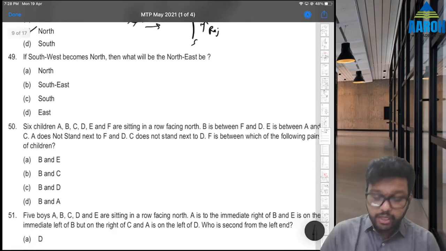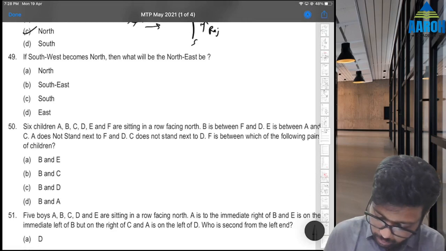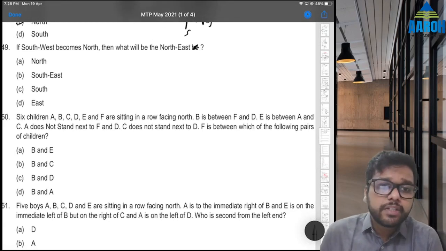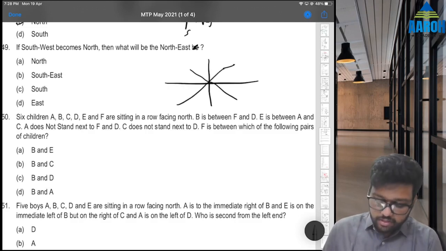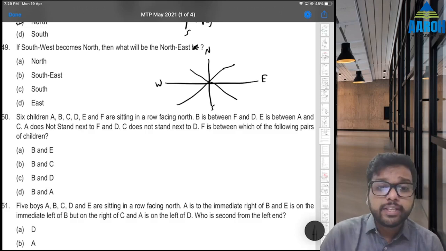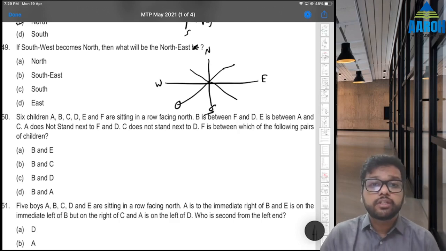Next. If southwest becomes north, then what will be northeast? दो बार भी आया है. What will be the northeast? Now it is always better to draw a diagram in this case. Southwest is what? See, north, east. Southwest is this, right? They are saying southwest becomes north.